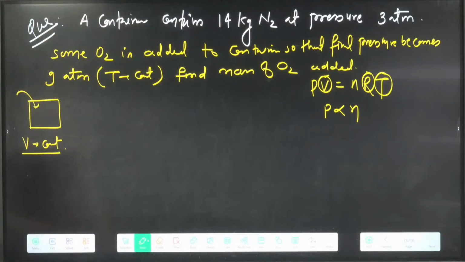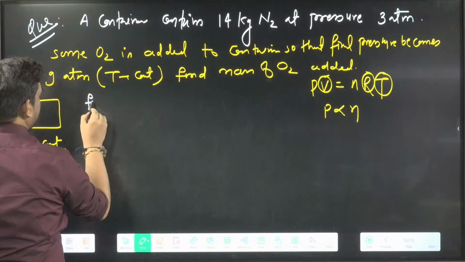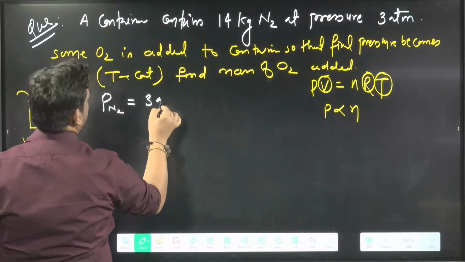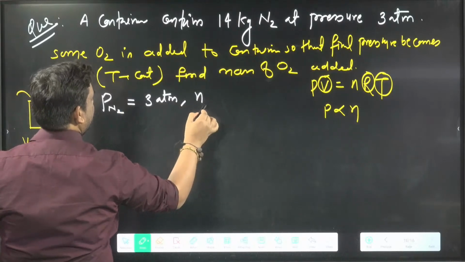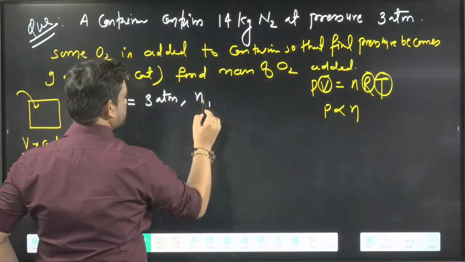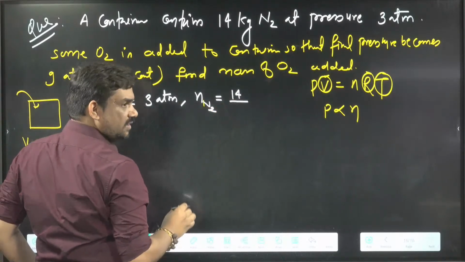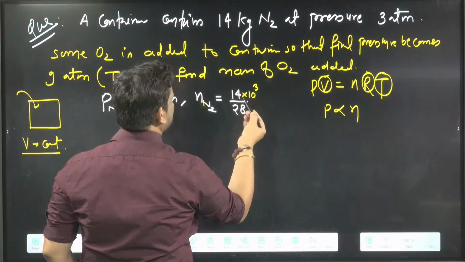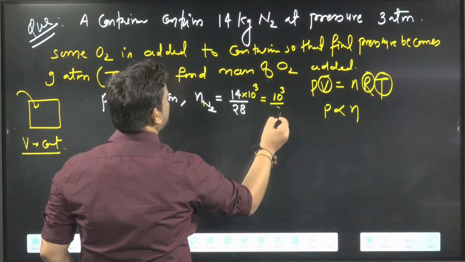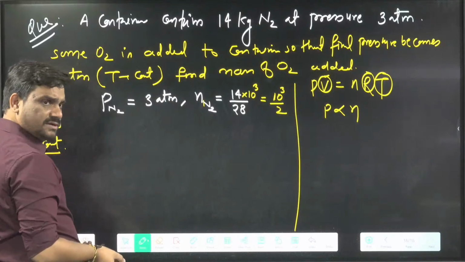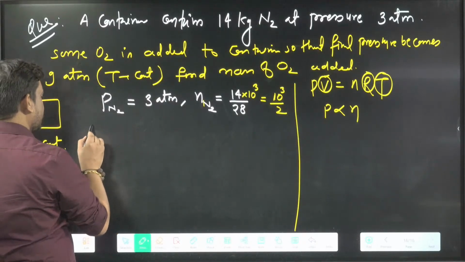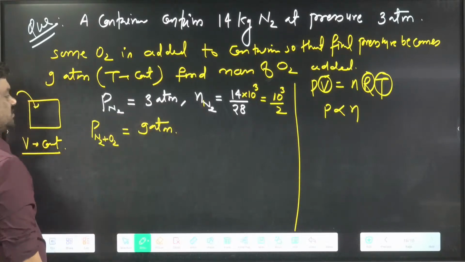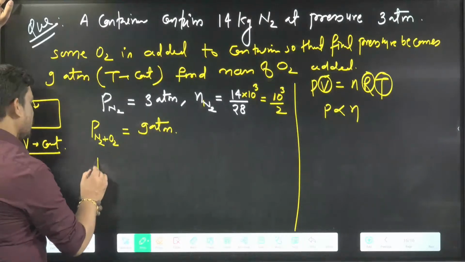Okay, so let's do this one. Pressure for nitrogen is 380 M. Moles of nitrogen is 14 into 10 power 3 divided by 28, and 10 power 3 will be cancelled if we write in gram. Now the pressure of nitrogen plus oxygen is 980 M. So what is the pressure of oxygen?